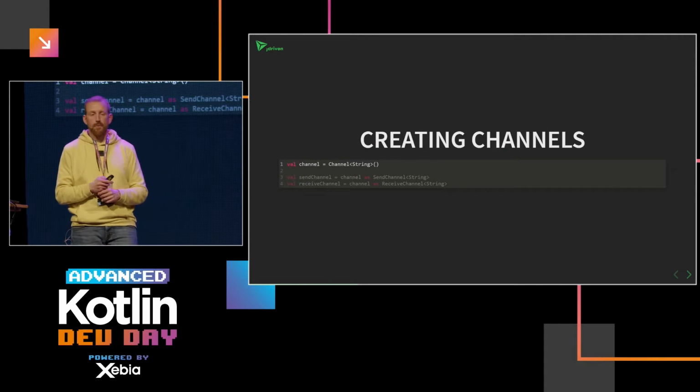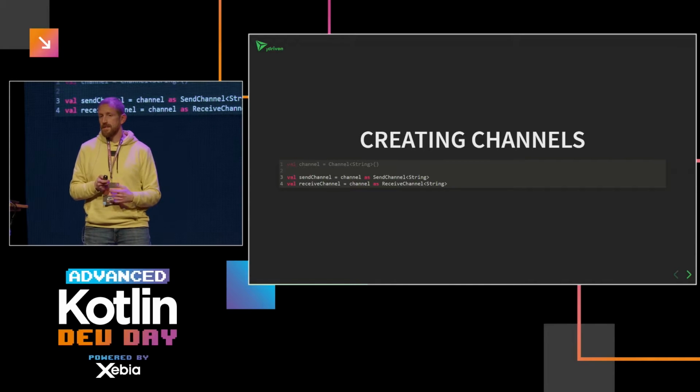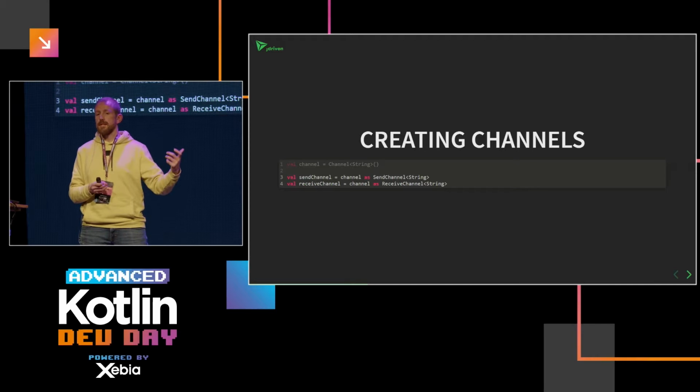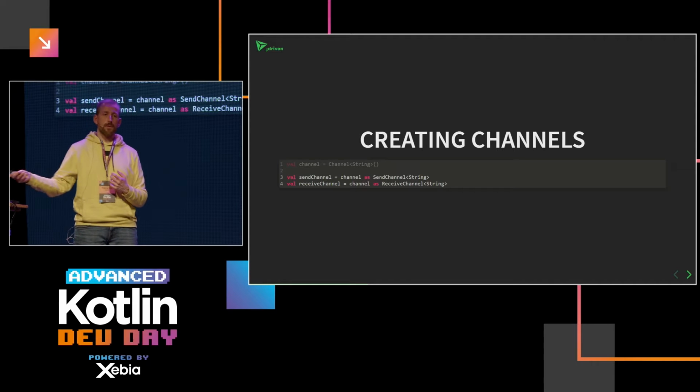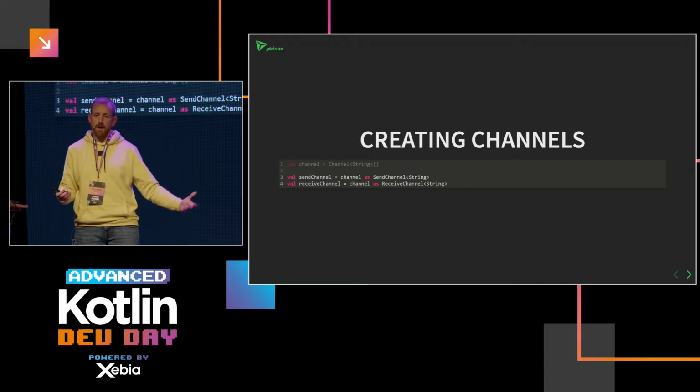So how does it work? Well, to create one, we just call the constructor, and we get a channel. In this case, we say we want a channel which produces and consumes strings. Of course, you can use whatever type. The channel class itself implements two different interfaces, a SendChannel and a ReceiveChannel. That allows you, for example, when you define a function, to say this function needs a SendChannel, so we only need to send messages. And then in another function, you can say in that part we only need to receive messages. So it makes it clear, but in essence, it's the same underlying class.